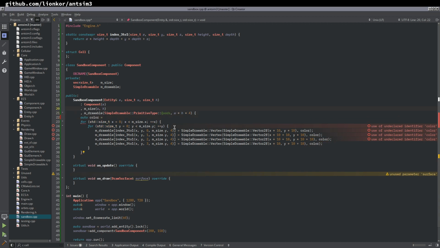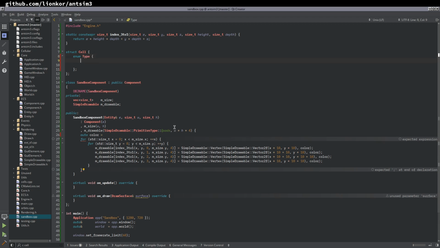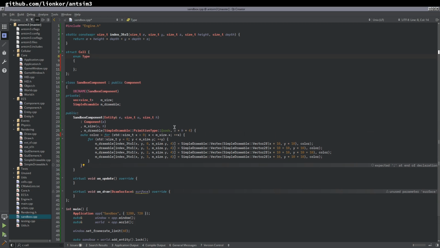And so the color is going to be, right, we're going to have a type, an enum type deal. Maybe it'll be a standard uint, so it's pretty small, and that makes the cell what, 1 byte? Okay. And we'll have different materials, right?